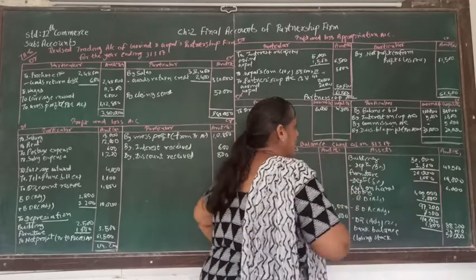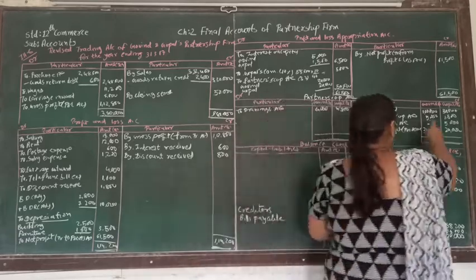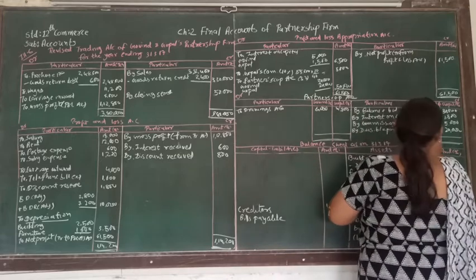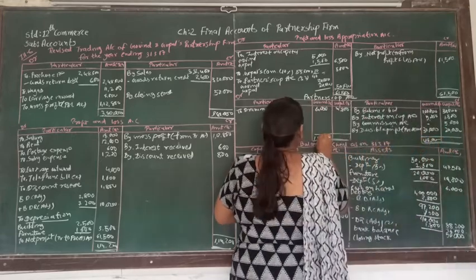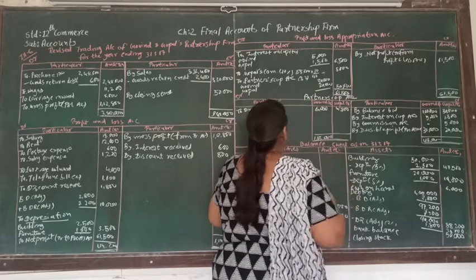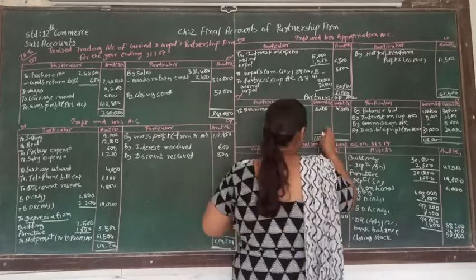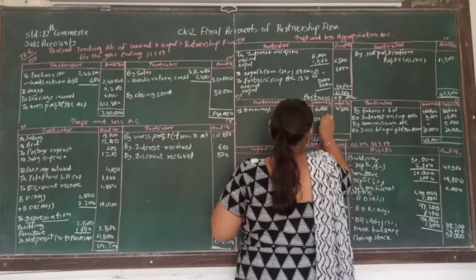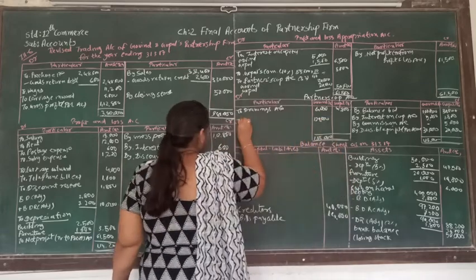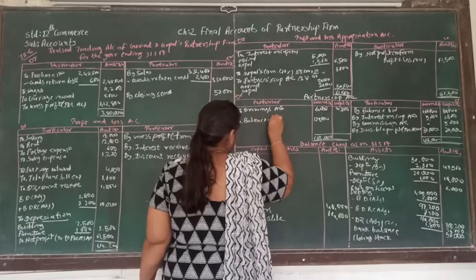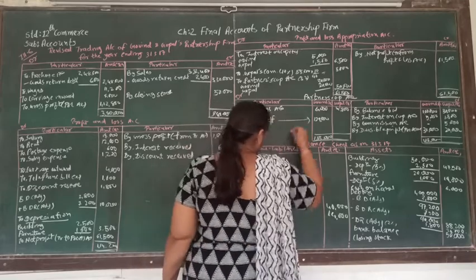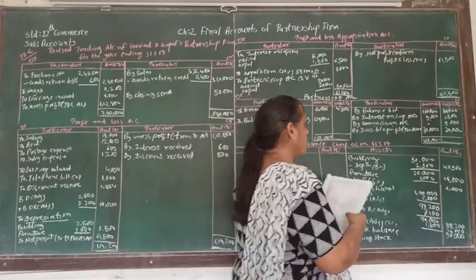So for that, let's make the total of 1,05,000, 30,000. That is 1,35,000. From 1,35,000, if we deduct 6,000, balancing amount will be 1,29,000. That is to balance carried forward, and this balance is supposed to be carried forward to the balance sheet.